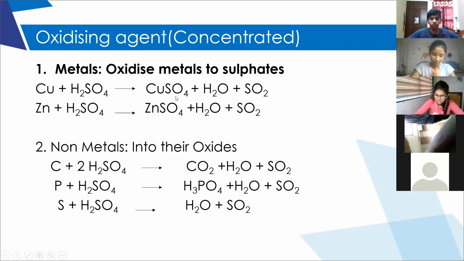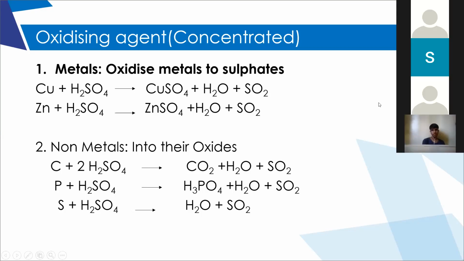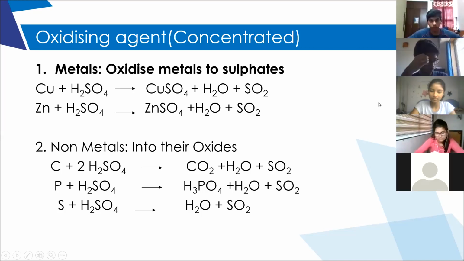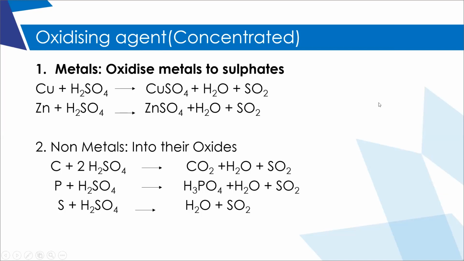Ma'am, if we see in the reactivity series, copper is low on the reactivity series, below hydrogen. Then how does it displace hydrogen? Here the reaction is not due to hydrogen. The concentrated sulfuric acid will make the copper oxidize.